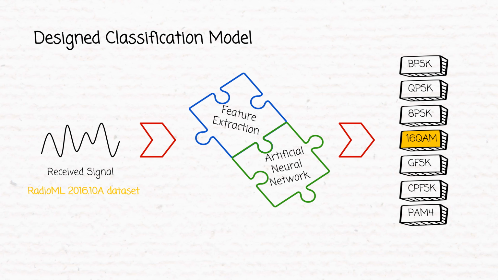Our designed classification model consists of two parts: a feature extraction stage that receives the signals and obtains the different desired features from them, and the actual artificial neural network that uses the calculated features to decide which of the 7 possible modulation schemes corresponds to each of the signals. It is important to notice that we make use of the RadioML 2016.10a standard open dataset for training, validating, and testing our model.